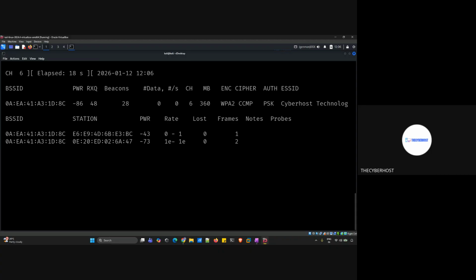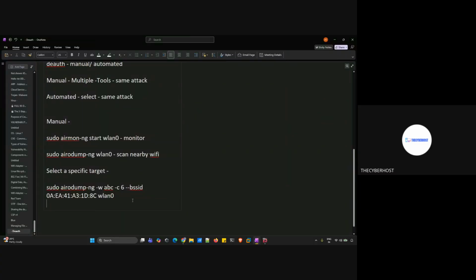Once we're done with this, the next thing is your DoS attack. Now we need to start our main attack, which is the DoS attack. So the next command is sudo aireplay-ng. Aireplay is the command used to perform the DoS attack, in which we are sending a lot of traffic. In this case, we are using --0, and after that, again 0. I have told you, 0 is for unlimited packets, and the first 0 is for telling the system that we need to perform deauth. The next one is -a, which is the BSSID of your router.